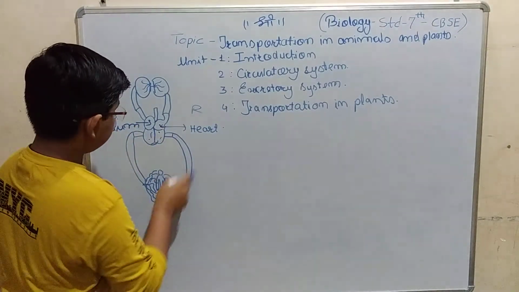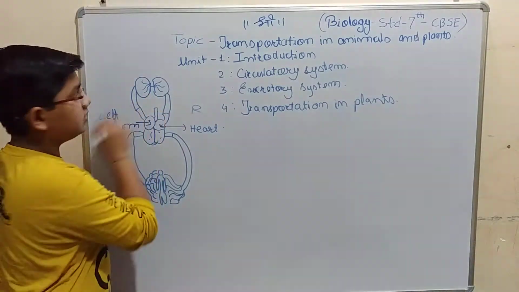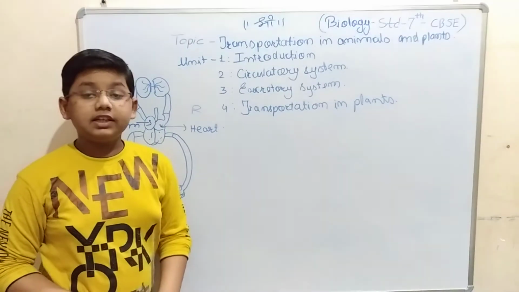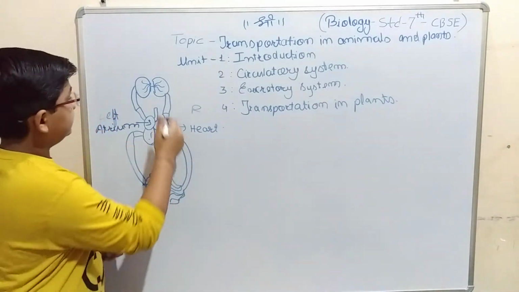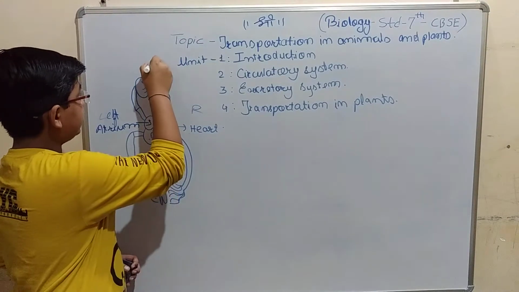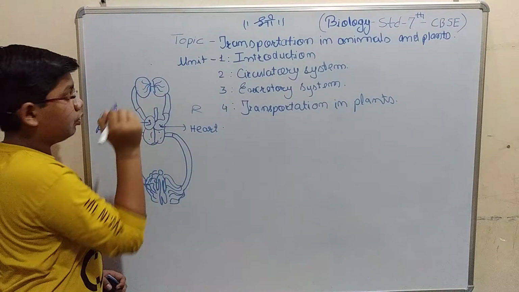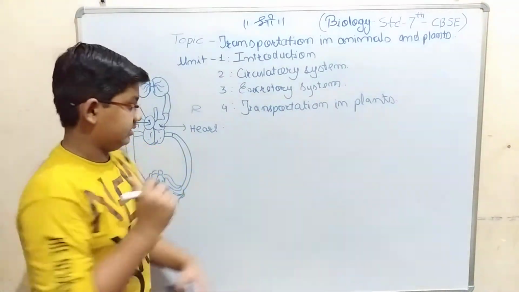Now why did I draw this graph over here? These are the lungs. Why do I attach blood vessels to the lungs? So that our respiratory system can be useful. When oxygen and carbon dioxide are taken by the blood, first it goes through two types of blood vessels, arteries and veins.